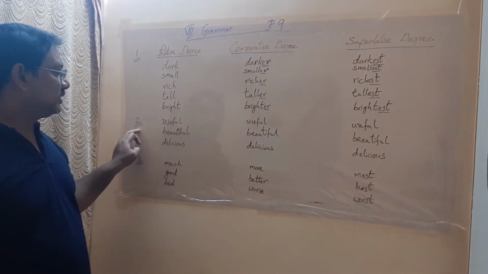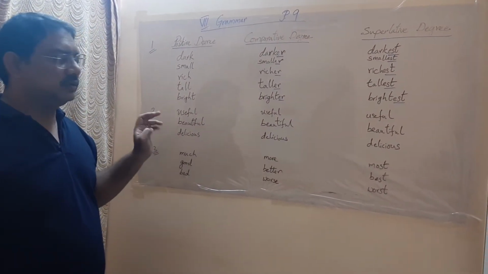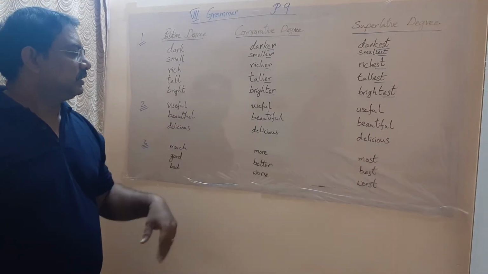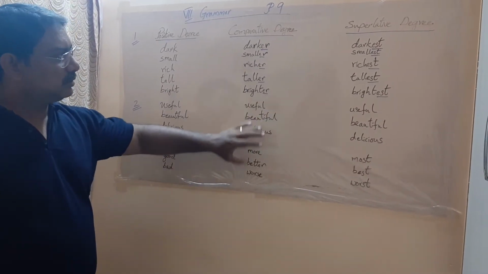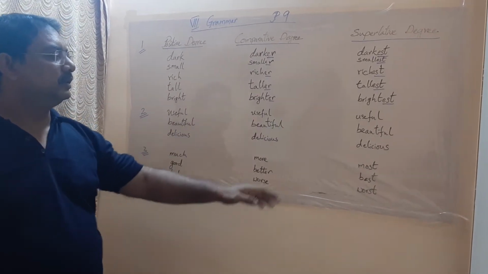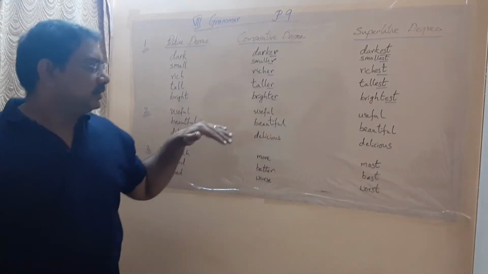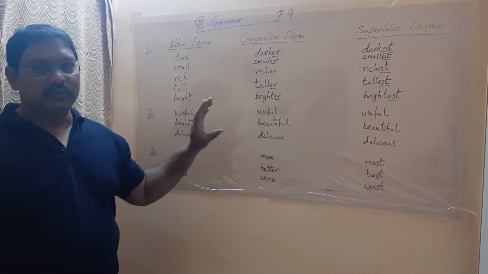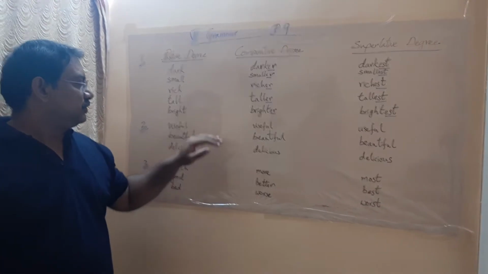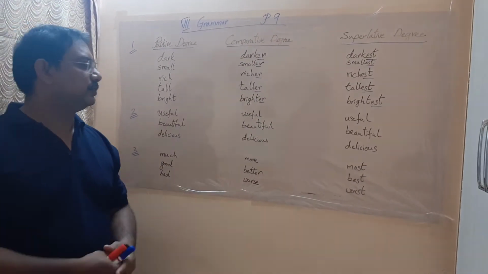So look here, the second division, we got these types of words like useful, beautiful, delicious, right? According to the rule, we have to add er in comparative, est in superlative. But here in the grammar we have a rule that we should not use er here. Why? I will explain to you why.